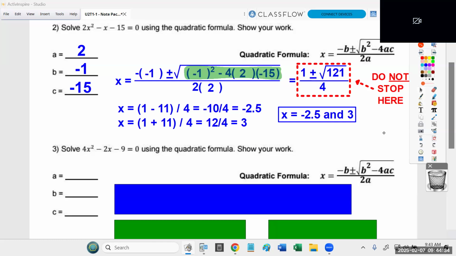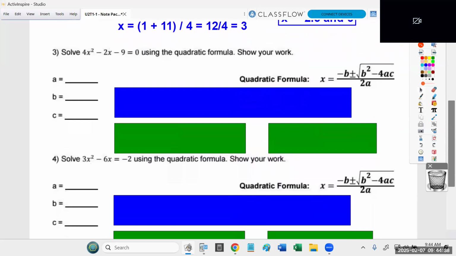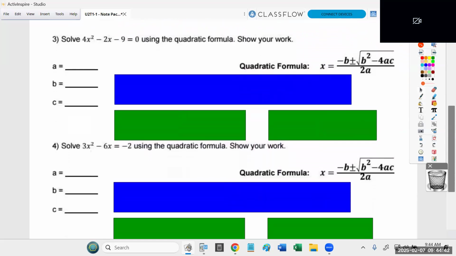Questions? All right, jumping down to the next problem, number 3. Again, the thing that I noticed right away, which is really convenient, is that the equation at the top of the screen is already set to 0. So I don't need to do any extra work to get it equal to 0. I can just copy the numbers I see. I see 4x squareds, I see negative 2x's, and I see negative 9 by itself. That's what we call a constant, a number that's by itself.